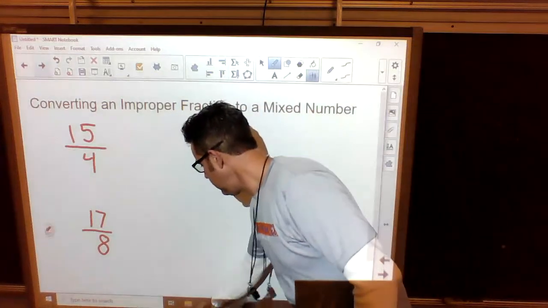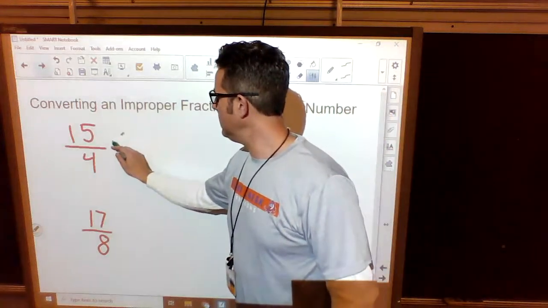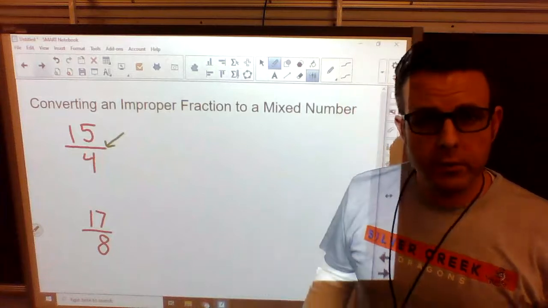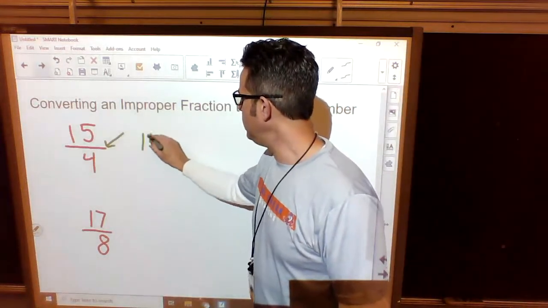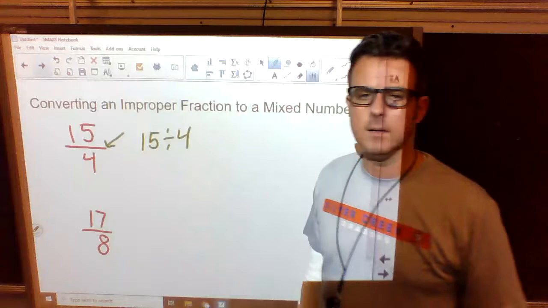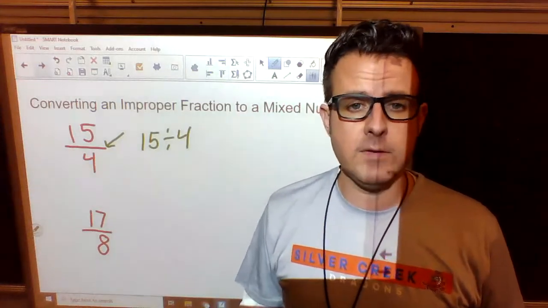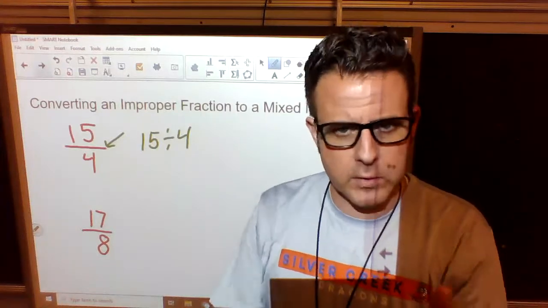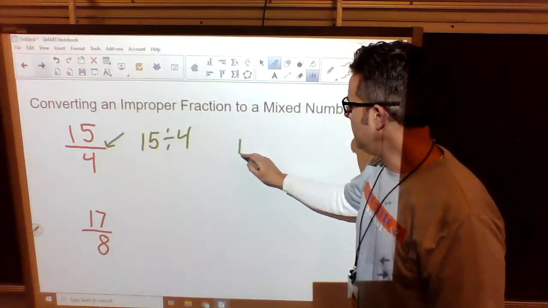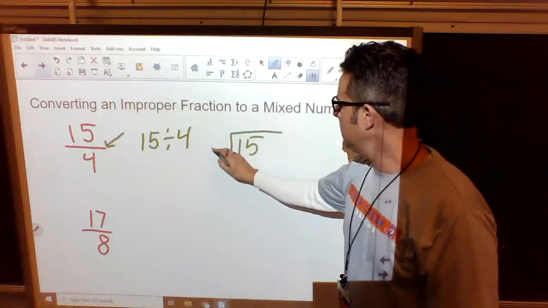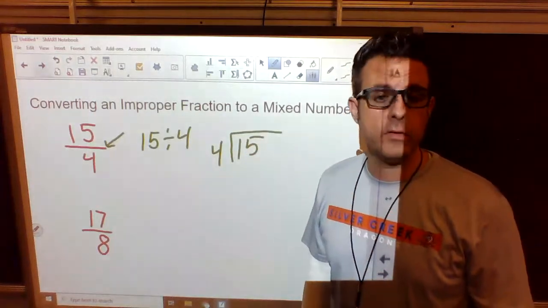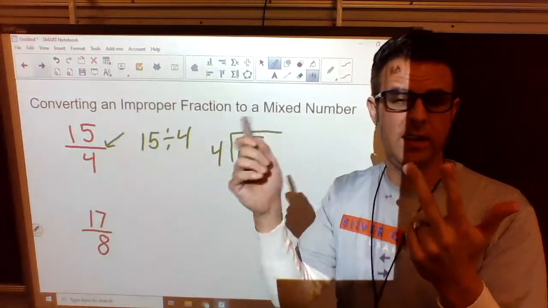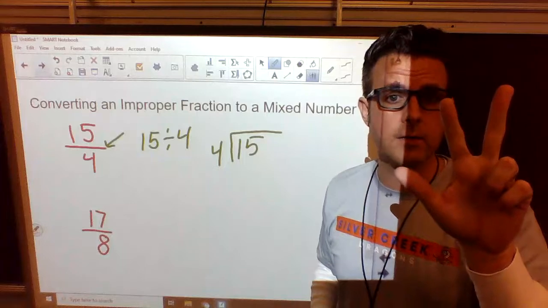Okay, how do we do this? Well, last week I said there is another name for this fraction line. It's divided by. So really, this is 15 divided by 4. So all we have to do is take 15 divided by 4 and we can convert it into a mixed number. But there's one small step I'm going to show you right now. So we're going to take our 15 and we're going to divide it by 4. How many times does 4 go into 15? 4, 8, 12, the next one's 16. That's too much. So we can only do 3 times.